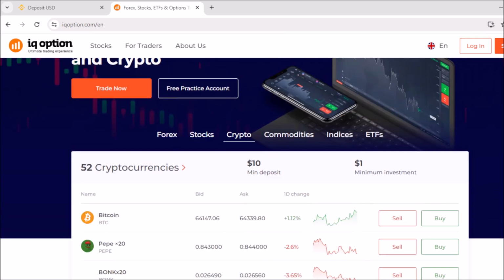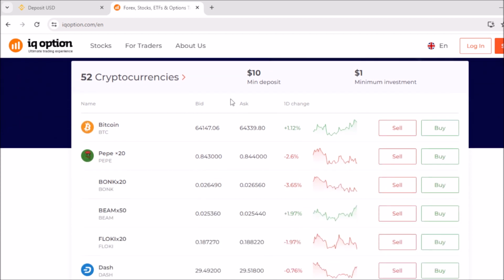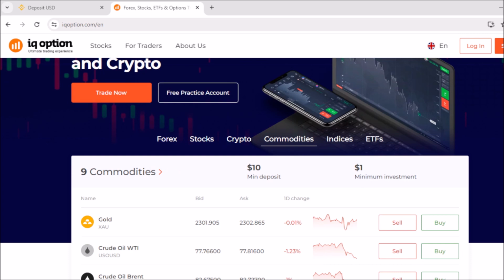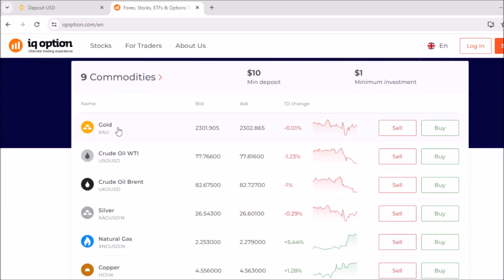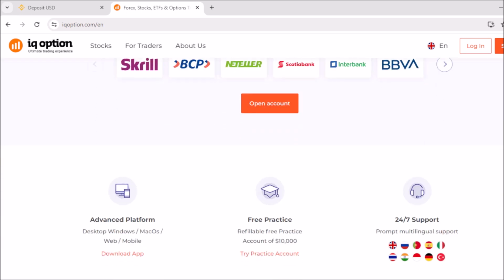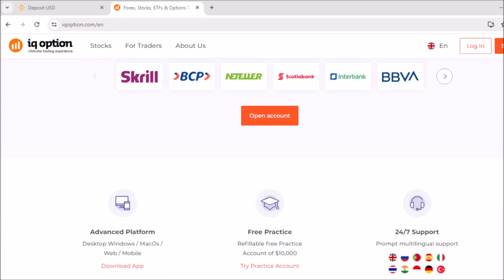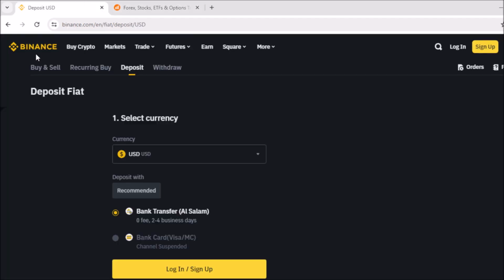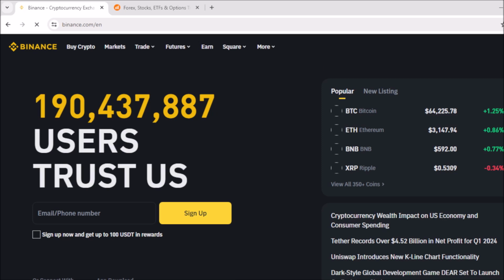Cryptocurrency trading. IQ Option offers cryptocurrency trading, enabling users to trade popular cryptocurrencies like Bitcoin, Ethereum, Litecoin, and others against fiat currencies or other cryptocurrencies. Commodities trading. Traders can speculate on the price movements of commodities such as gold, silver, oil, and natural gas through IQ Option's platform. Options trading. IQ Option expanded its offerings to include traditional options trading, allowing traders to buy and sell options contracts based on various underlying assets.